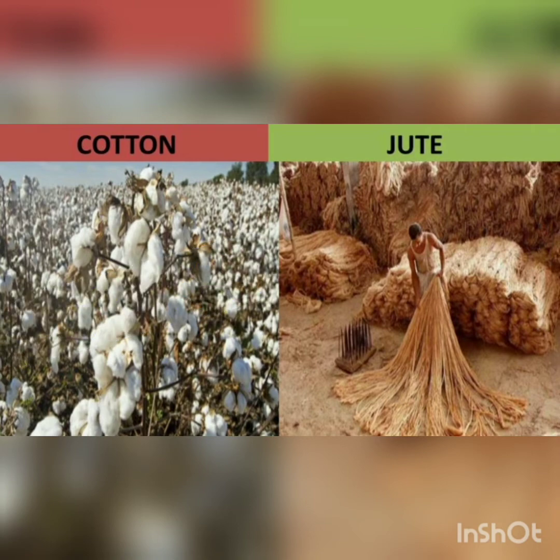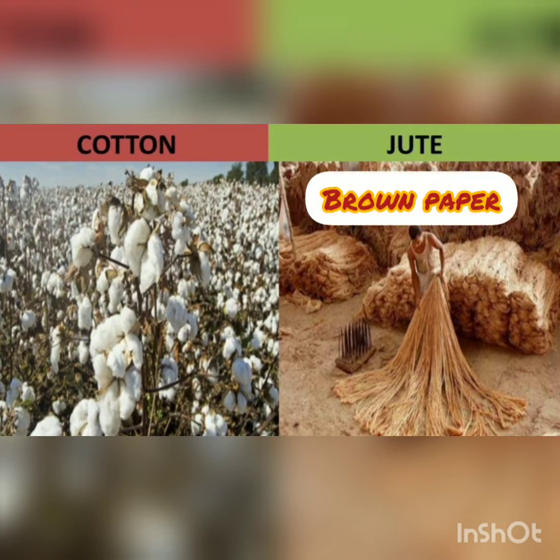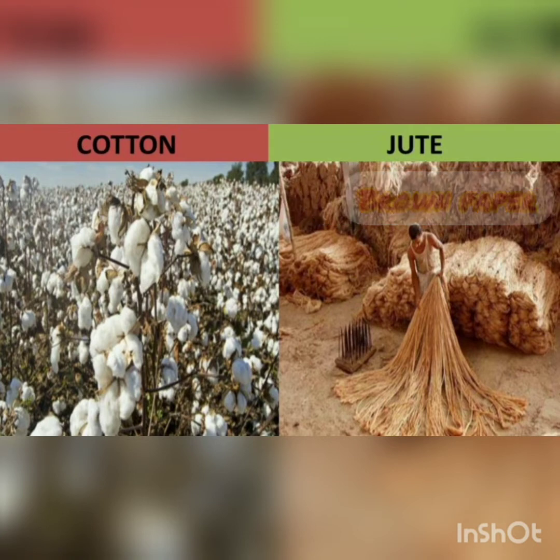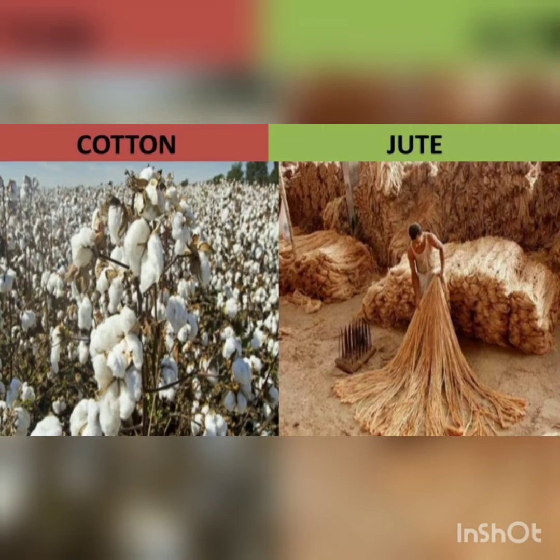Jute. It is the second most important vegetable fiber after cotton. It is also known as the golden fiber, and jute is called the brown paper of wholesale trade, as it is mostly used to make packing materials. So it is called brown paper of wholesale trade.